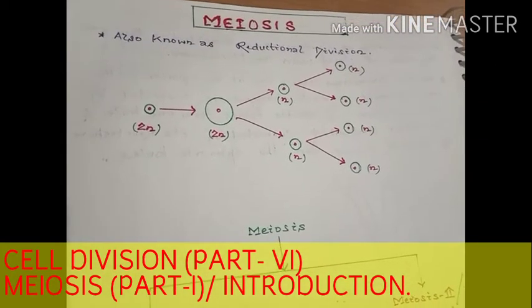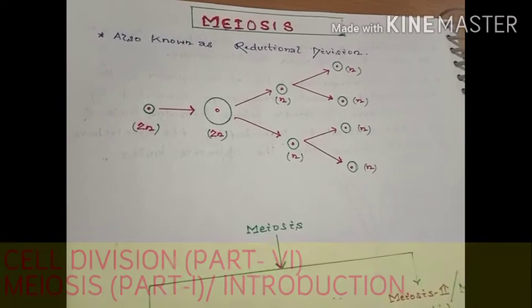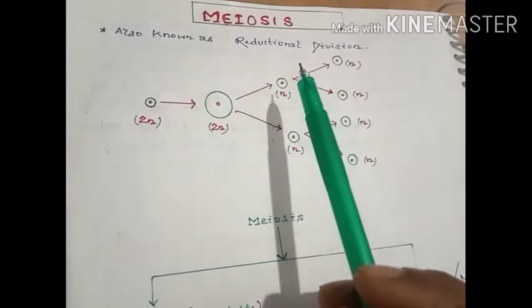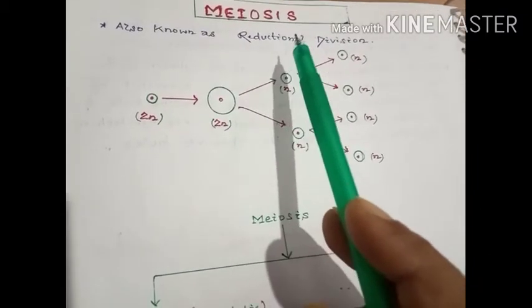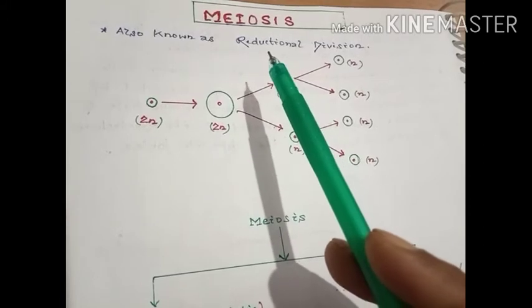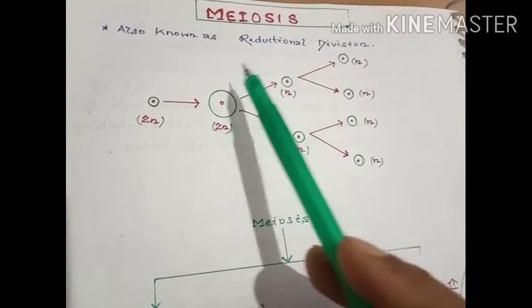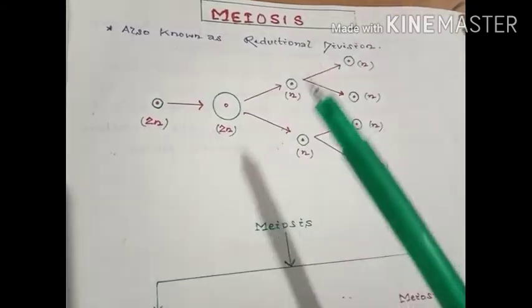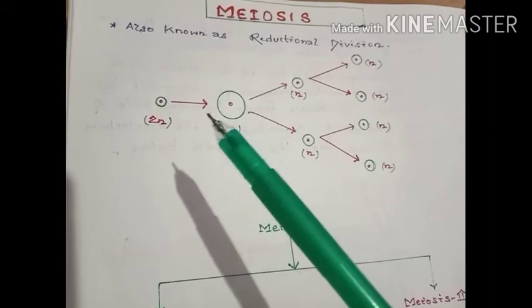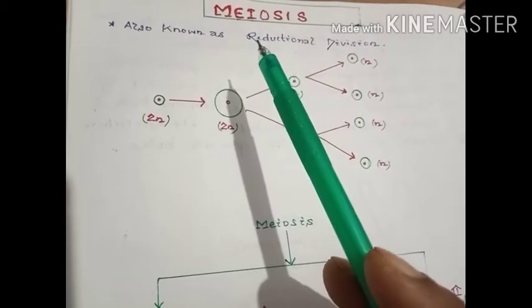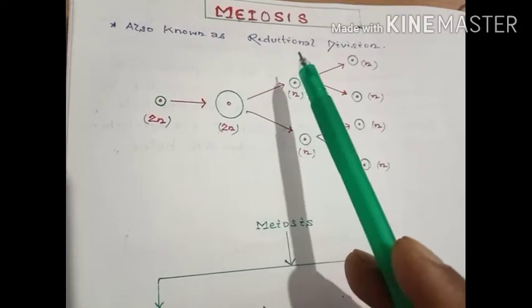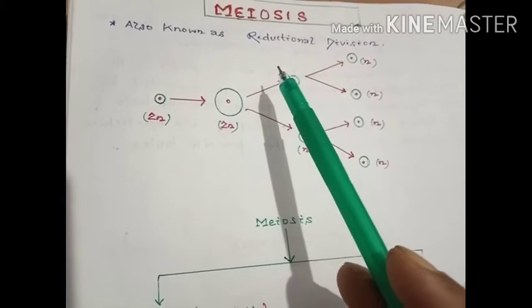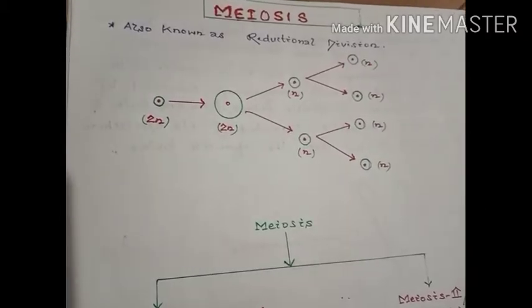In living beings, there is also another type of cell division, which is called meiosis. This is the phenomenon which occurs in any life cycle which involves the process of sexual reproduction. The division is also known as reductional division. The production of offspring by sexual reproduction involves the fusion of two gametes.